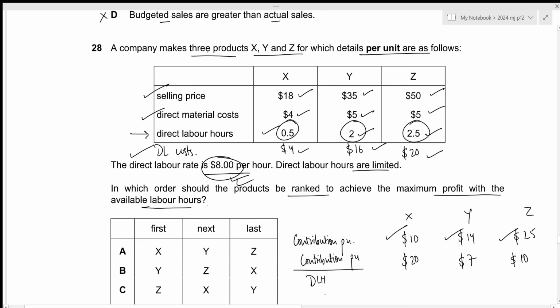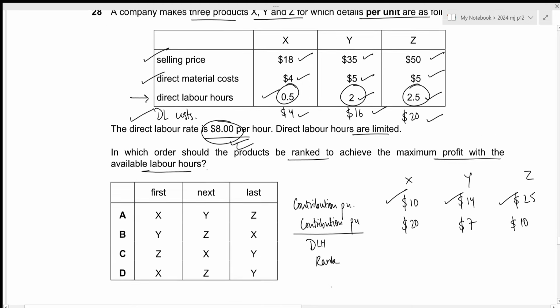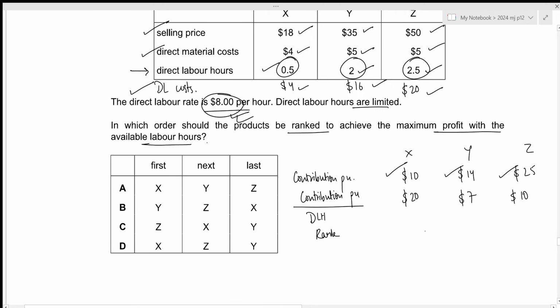Now let us rank on the basis of highest value for contribution per unit divided by direct labor hours. So rank 1 will go for product X, rank 2 will be for product Z, and rank 3 will be for product Y. So the order of production will be X, Z, Y. This is what we're looking for, which is given by option D.